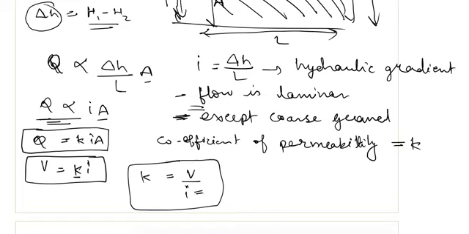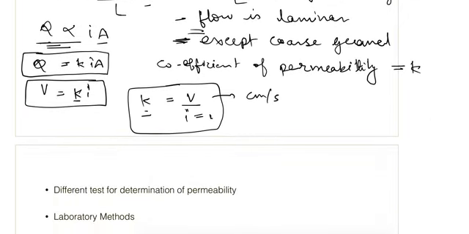So if we put i equal to 1, whatever velocity we get will be our coefficient of permeability. Its unit is the unit of velocity, and in case of soils it is generally taken as centimeter per second.